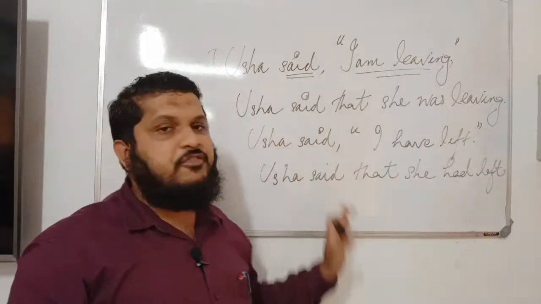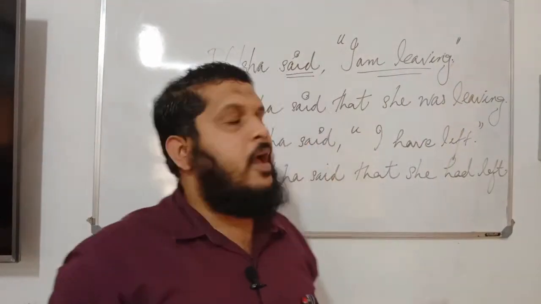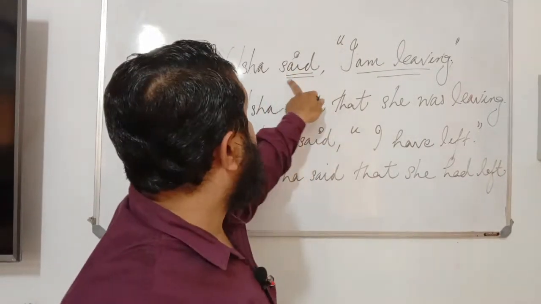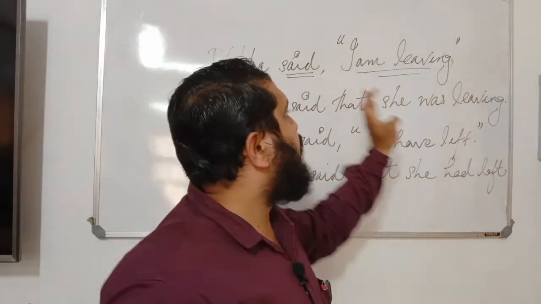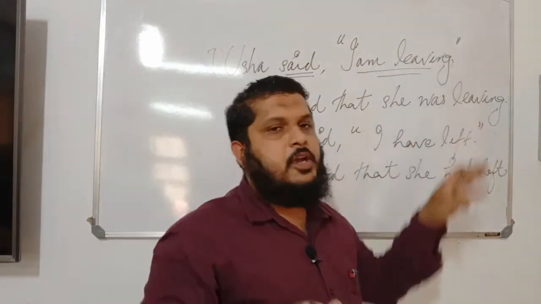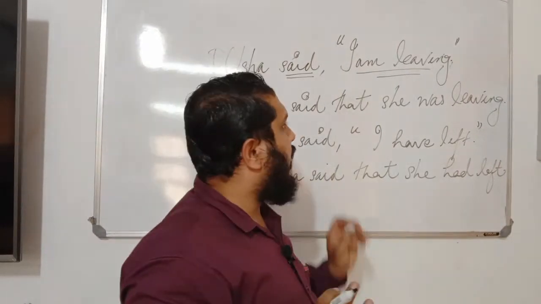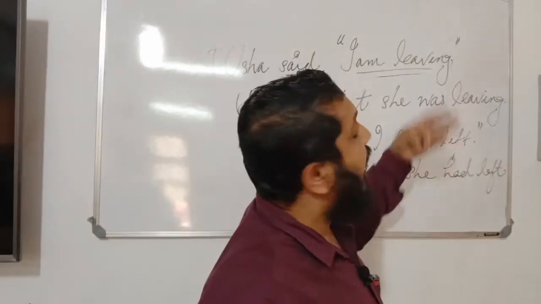So when you have the quoted sentence in the present form and the reporting verb is in the past form, we have to change the quoted sentence to the corresponding past tense form. Please remember this point. So I am leaving, she was leaving, I have left, she had left.